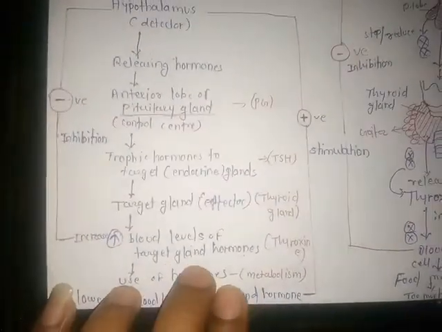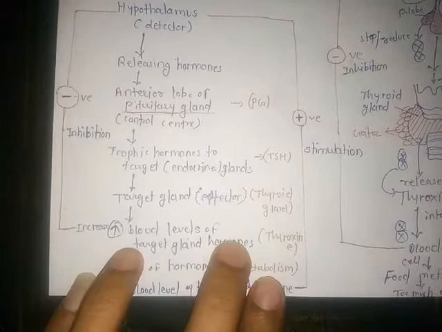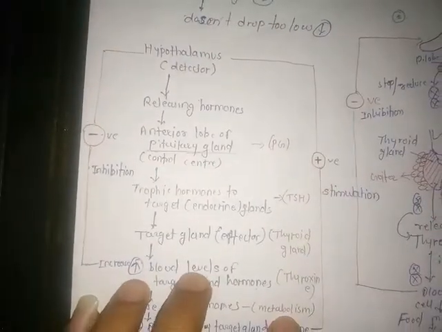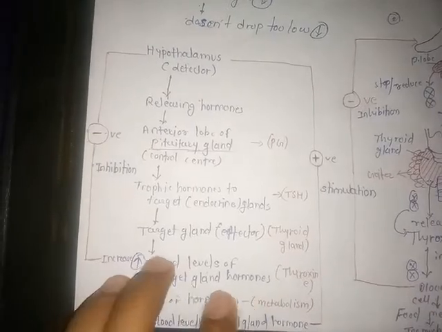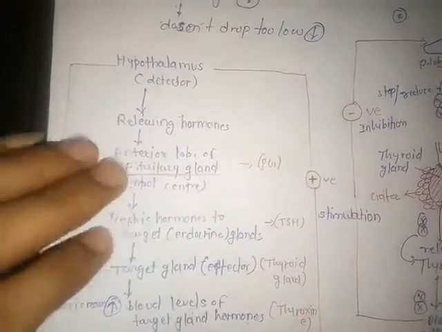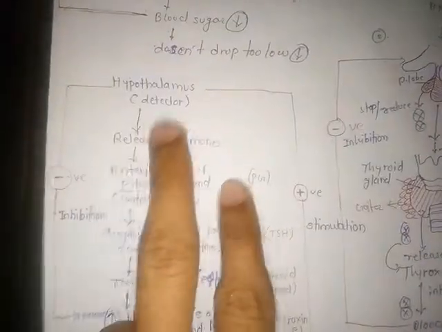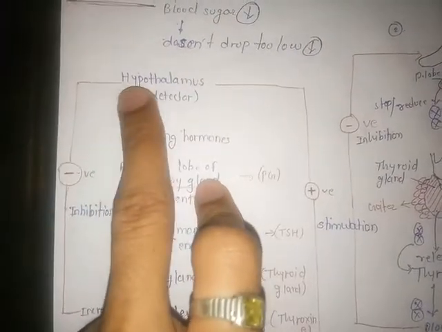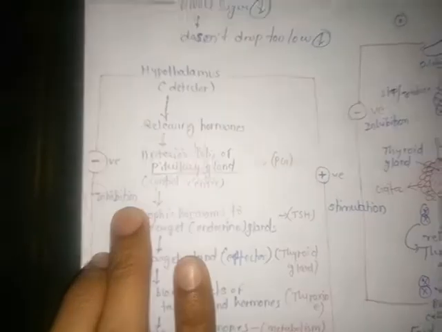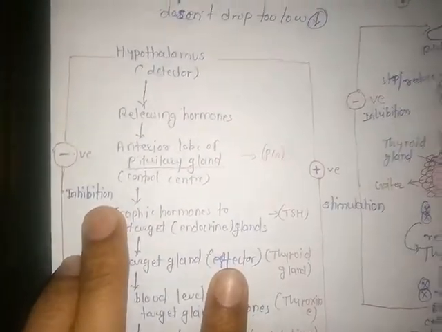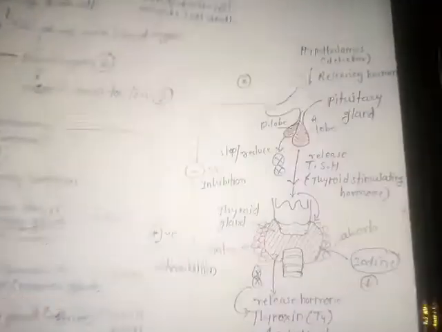But in some cases, an excess amount of hormone is already present in the body. Then the physiological system sends feedback to the hypothalamus to stop the secretion of the hormone. This particular feedback is called negative feedback, meaning it reduces, stops or inhibits the release of hormones. So this is a simple flow chart. Then we will take one example on this flow chart.